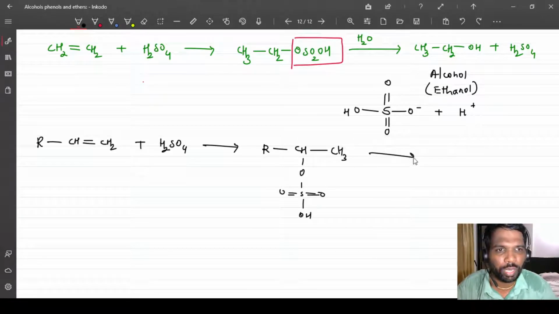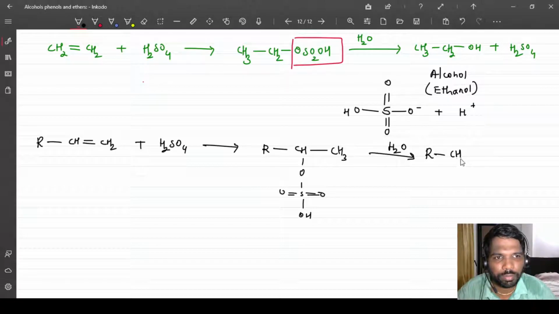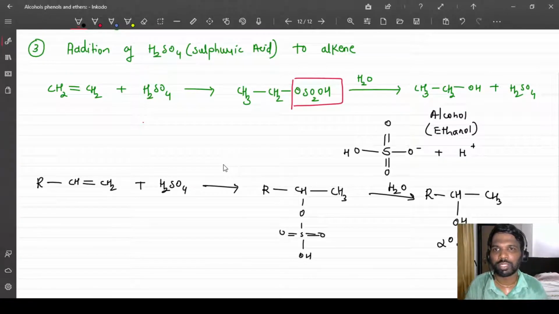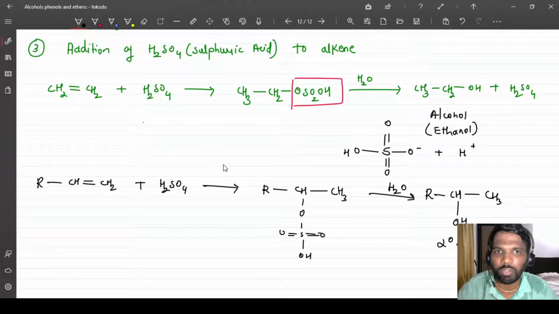Then I do the hydrolysis using water, and what finally you get is OH over here, and this combines with the H part of the water, and this is the alcohol. Meaning you are getting a secondary alcohol in the case of asymmetric alkene. So this is the thing about the preparation of alcohols from alkenes.